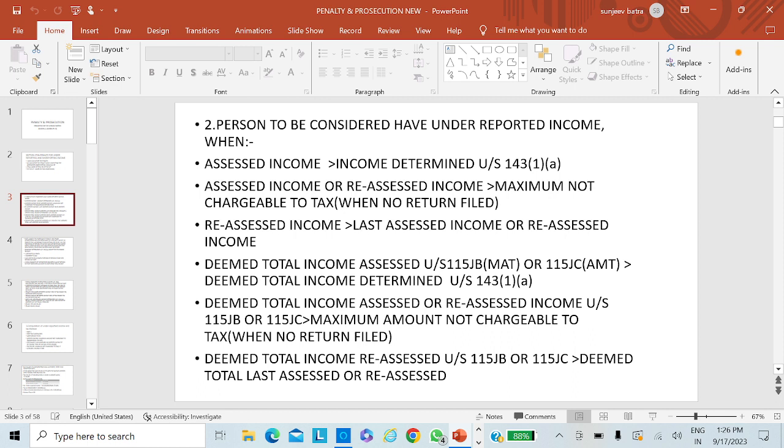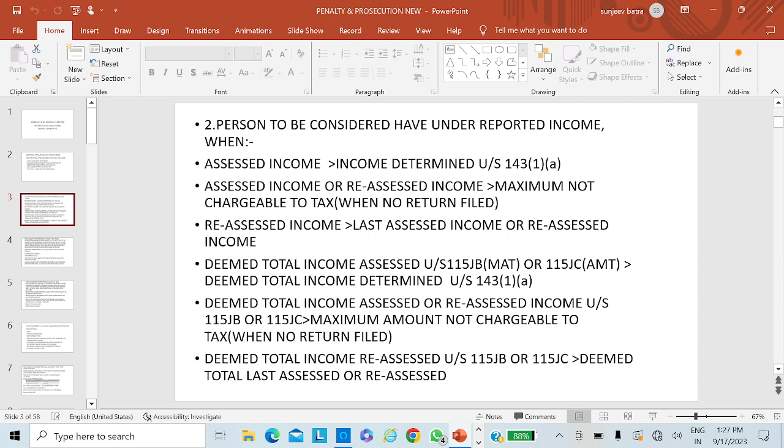The fourth subclause under this subsection 2 tells us about deemed income. When is the deemed income determined? Deemed income is determined when the income is assessed under section 115JB or 115JC.